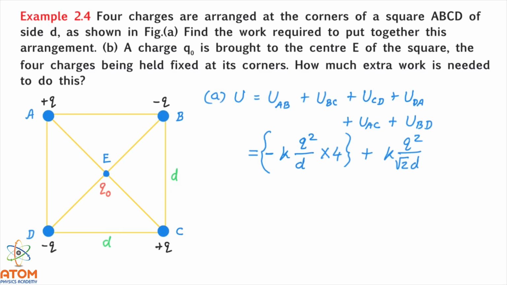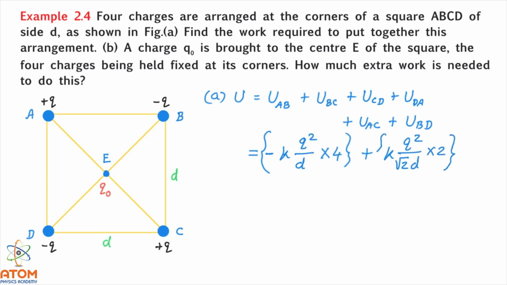Here both the charges are positive in A and C, that's why it is positive. But if you take the other pair, that is the B and D pair, on B and D also the charges are both negative. That's why the answer will again be positive, and the equation will be the same, k q square upon root 2 d. So I have to just multiply this equation with 2.